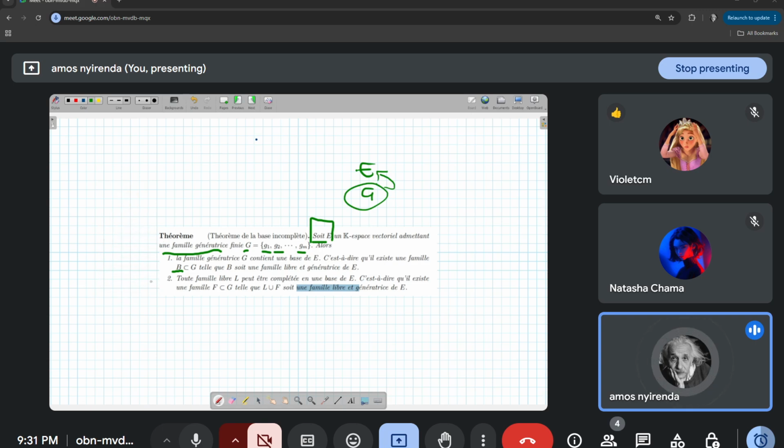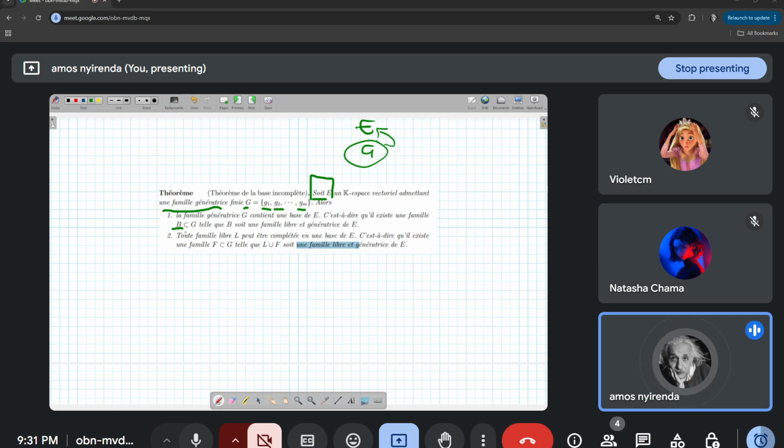Right. So let's look at the second point. For the second point, they are saying toute famille libre, elle peut être complétée en une base de E. C'est-à-dire toute famille libre, elle peut être complétée en une base de E. C'est-à-dire qu'il existe une famille F in G telle que E union F soit une famille libre et génératrice de E.